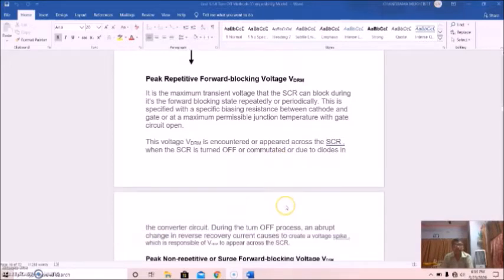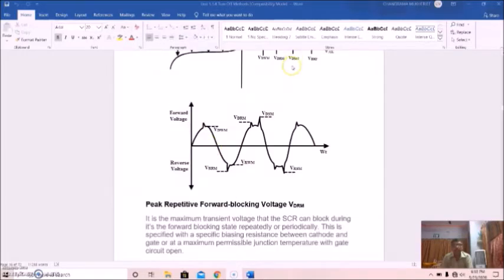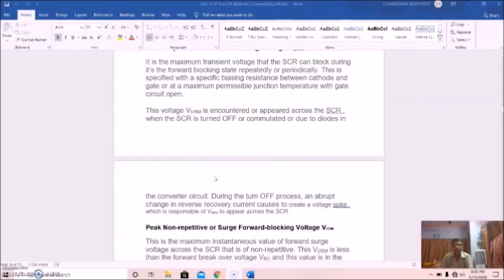or commutated, or due to diodes in the converter circuit. So during the turn-off process, an abrupt change in reverse recovery current creates a voltage spike, which is responsible for VDRM appearing across the SCR. This is VDRM.